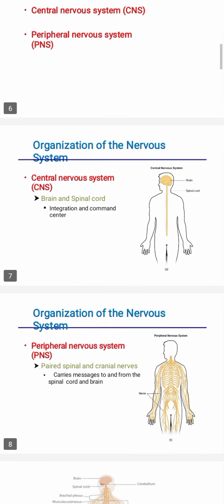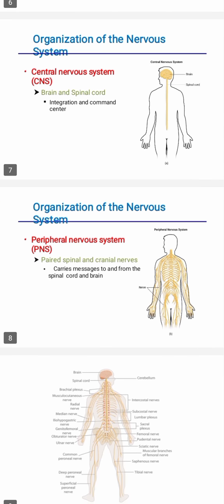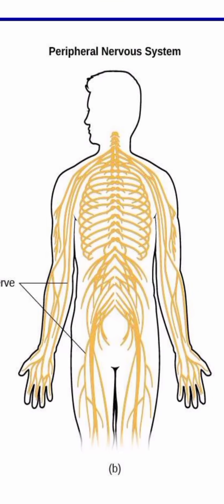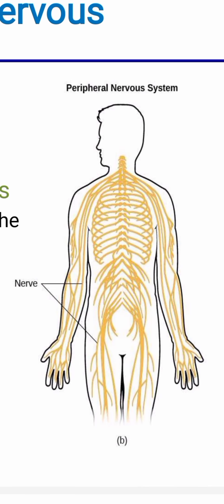Next, the peripheral nervous system, which consists of paired spinal and cranial nerves. The function of the peripheral nervous system is to carry messages to and from the spinal cord and brain. Here in this picture, the different nerves are located in the body to regulate the different body organs.